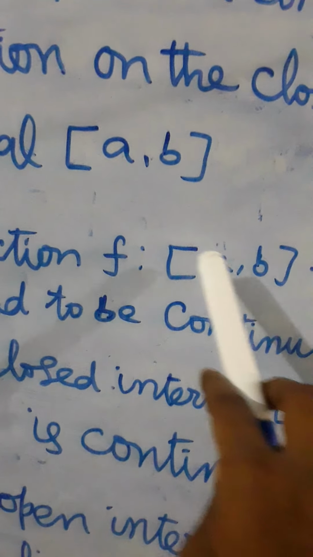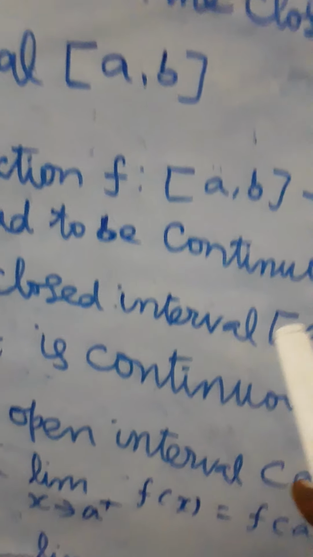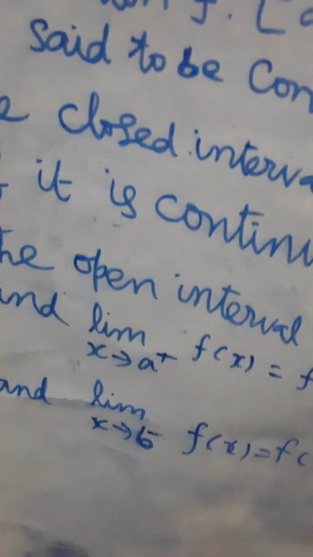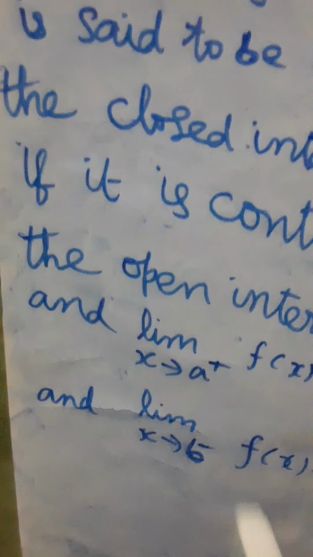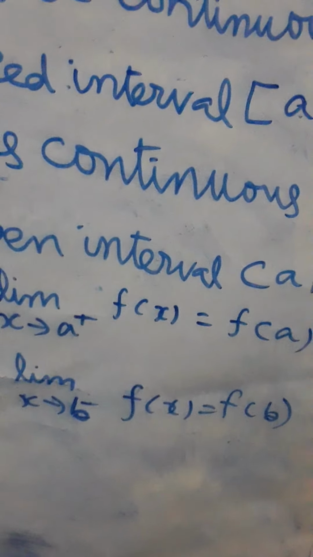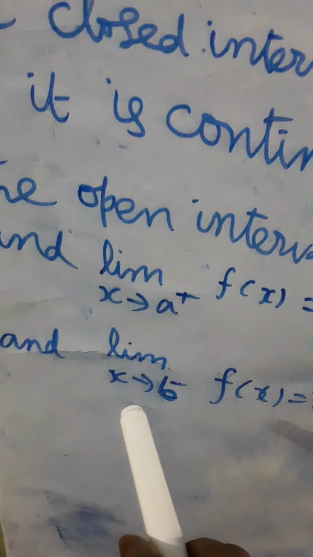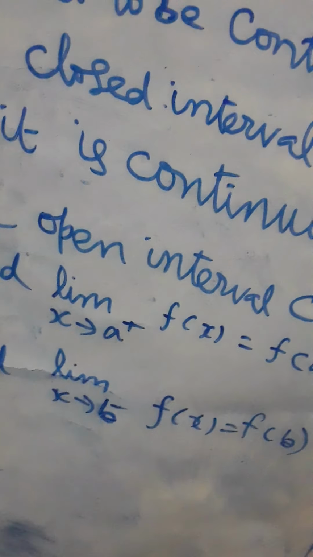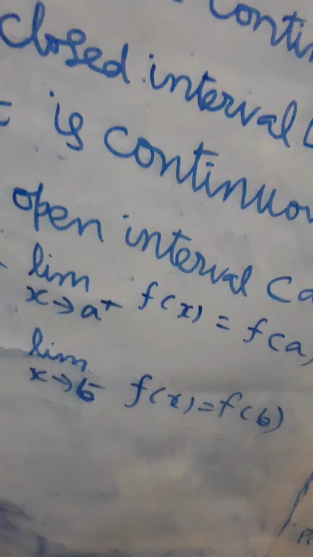A function is said to be continuous in the closed interval if it is continuous in the open interval a comma b, and limit x tends to a plus f of x equal to f of a, and limit x tends to b minus f of x equal to f of b. That is, interval means